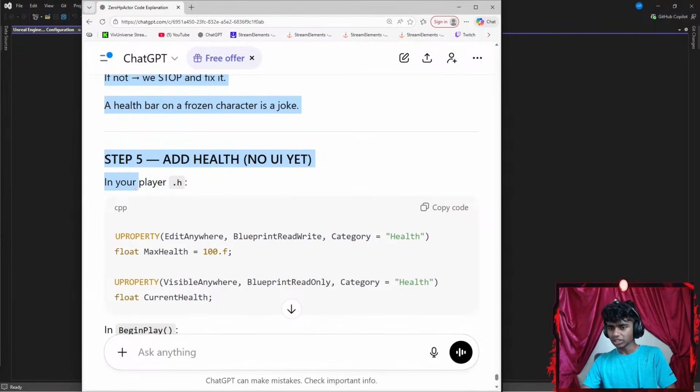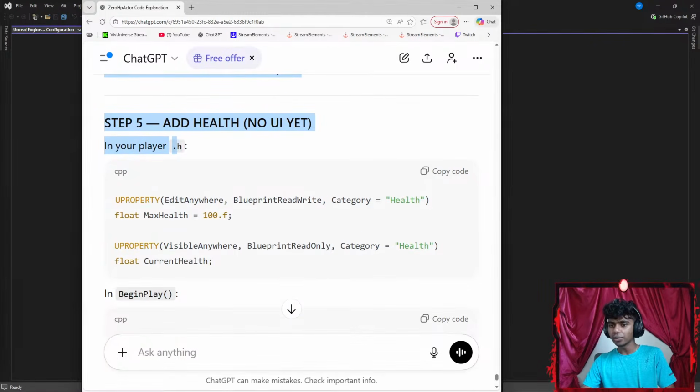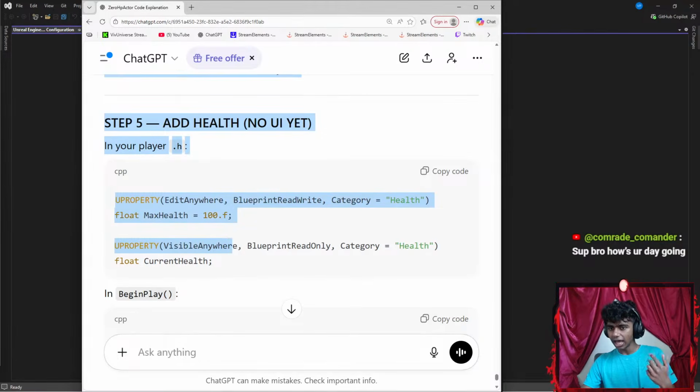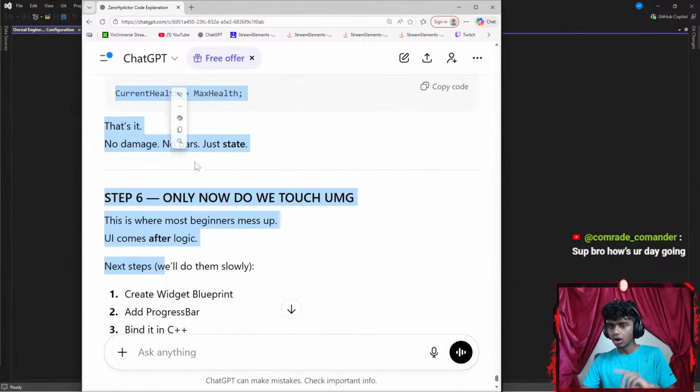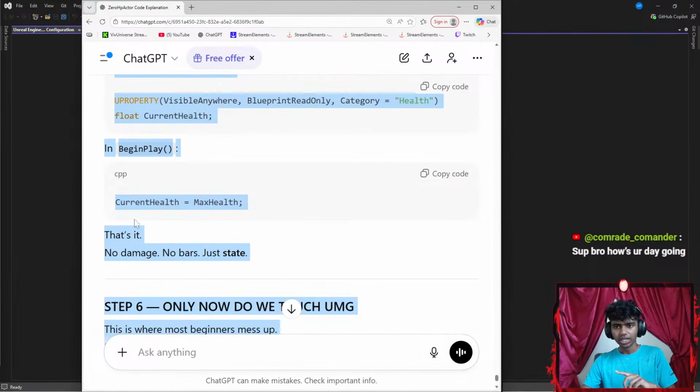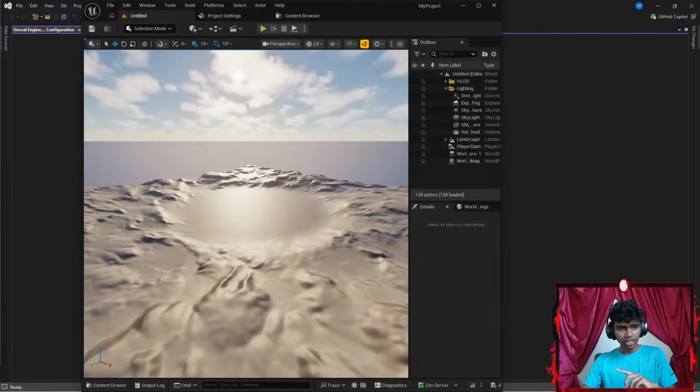Okay, in your player.h, I gotta go ahead and add a UPROPERTY here, and then in BeginPlay, I gotta go ahead and set that. Okay, let's actually do that part first. So let me go ahead and get my Unreal Engine here.